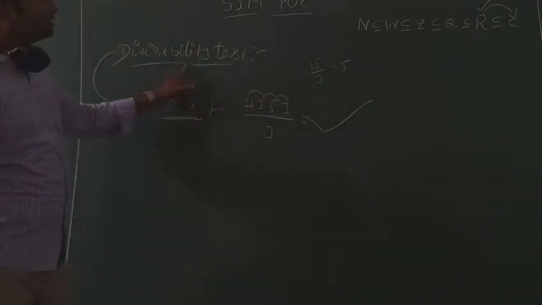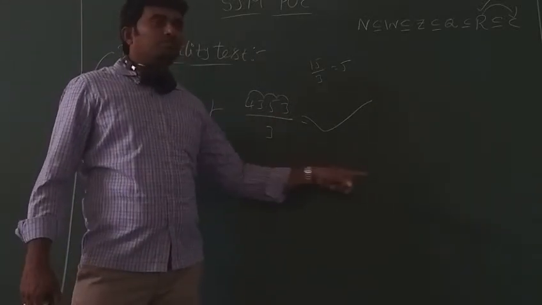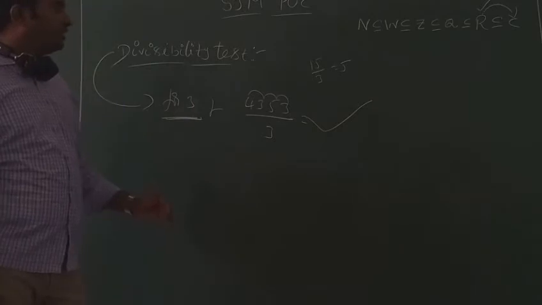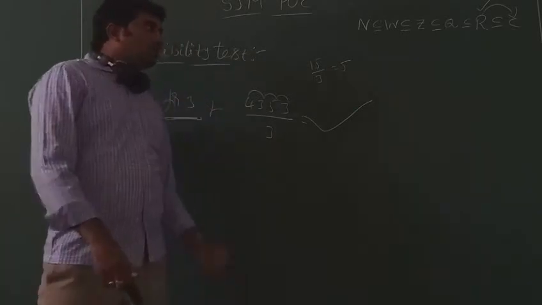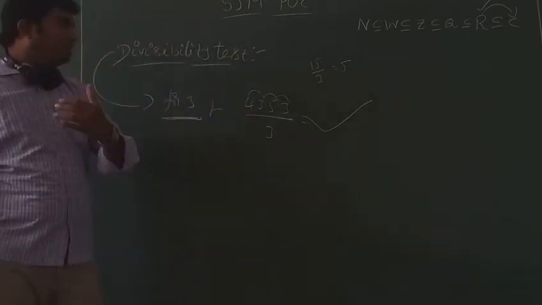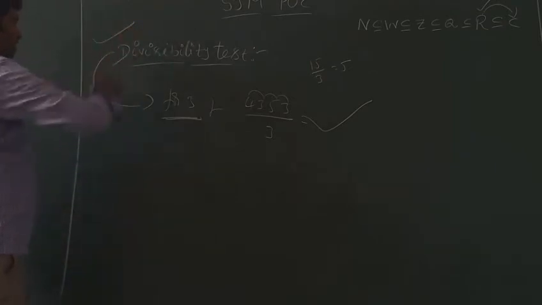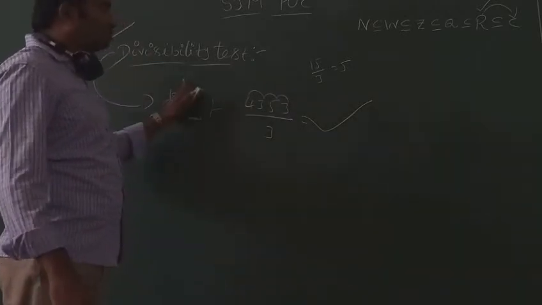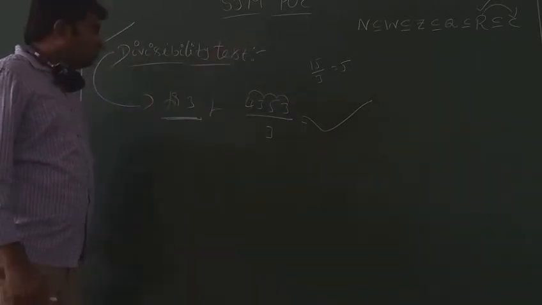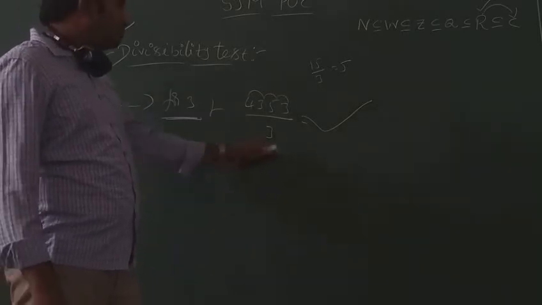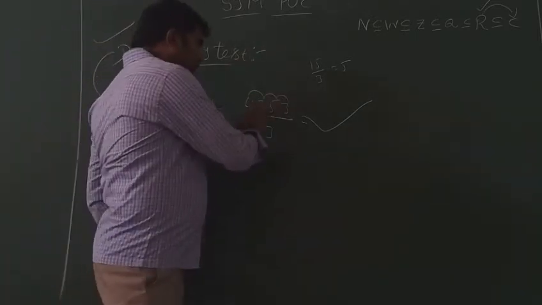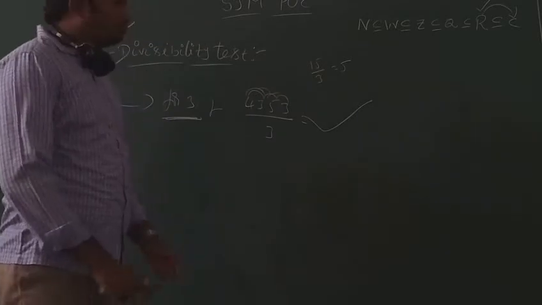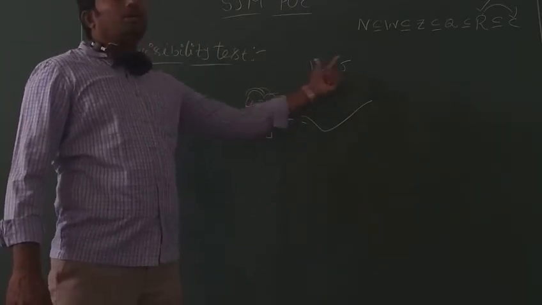After this, divisibility tests up to 11: 2, 3, 4, 5, 6, 7, 8, 9, 10, 11. By observing the table that we have mentioned, you can learn these things very easily. Below the table, some problems related to the divisibility test are given, and afterwards we can solve them. First, concentrate on this table. What is the divisibility test for 2? The unit digit must be a multiple of 2. What is the divisibility test for 3? The sum of the digits in the given number must be divisible by 3.